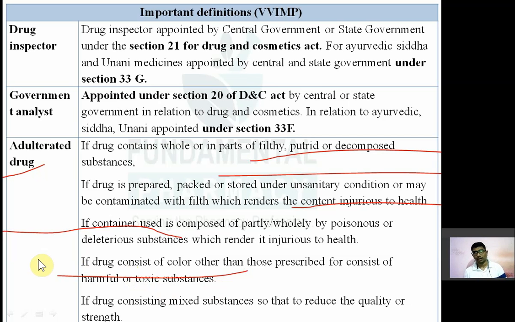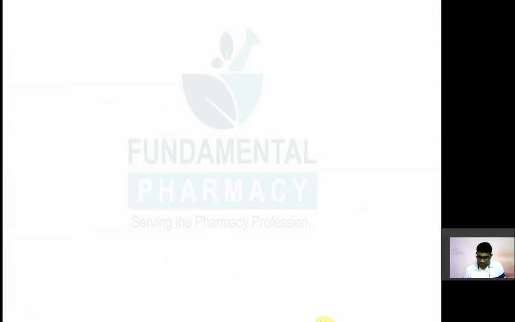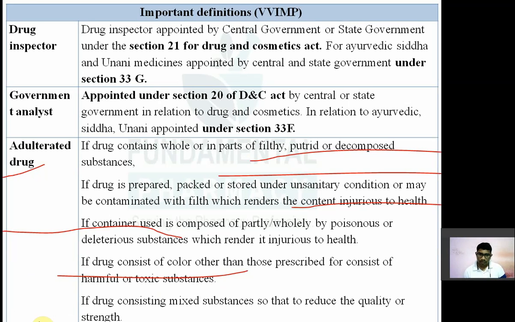In the options you will get adulterated, misbranded, spurious. So if the drug consists of a color other than the prescribed color, or consists of harmful or toxic substances, then again it comes under the adulterated drug. If the drug consists of mixed substances that reduce the quality or strength of the drug, so if there are other substances in the drug due to which the drug quality is reduced, then what will you call it? Adulterated drug.